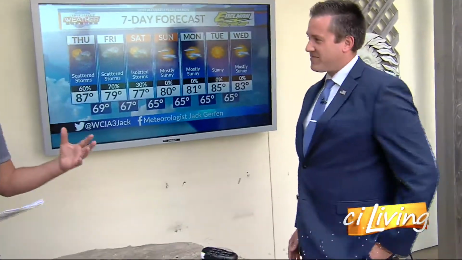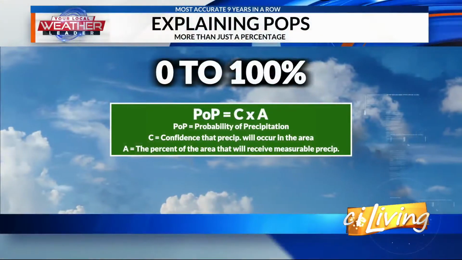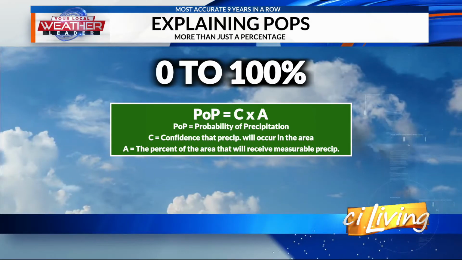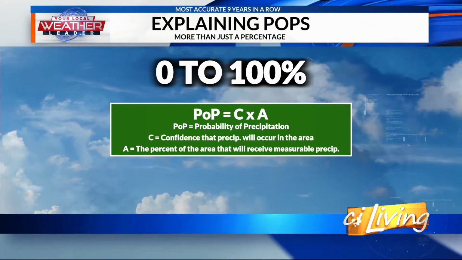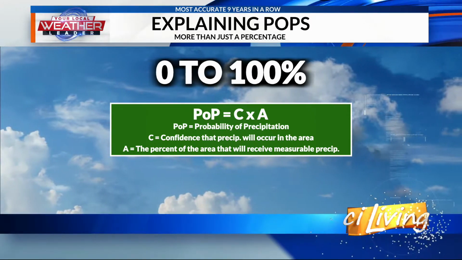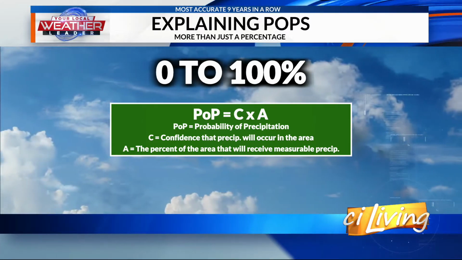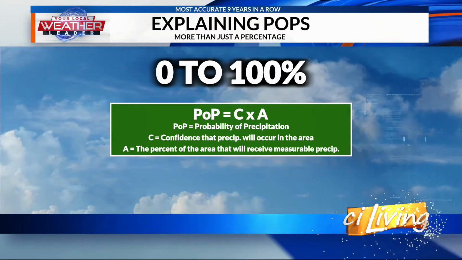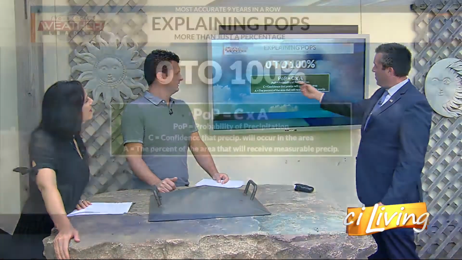Is it based on an equation? Is it some radar versus... Here we go. There we go. Yep, here we go. So thank you. It is an equation. The percentages are called a POP, or probability of precipitation. So to get that, you have C times A, where C is the confidence in the rain, and A would be the percent of the area that will receive measurable precip. How do you find a confidence number? So that is on us. And also the area would be on us too. Looking at our forecast models, is it going to cover up a lot of the area or only a little bit of the area? So that's how we forecast that.